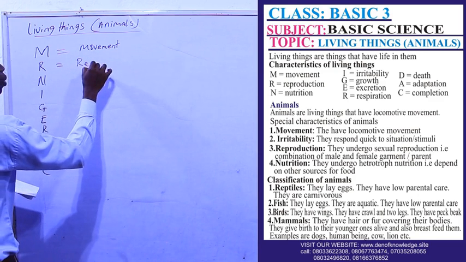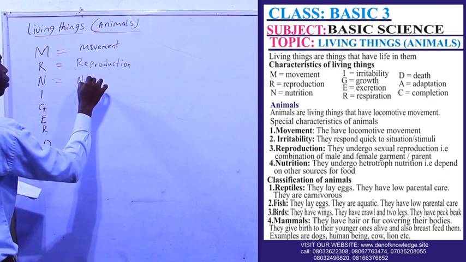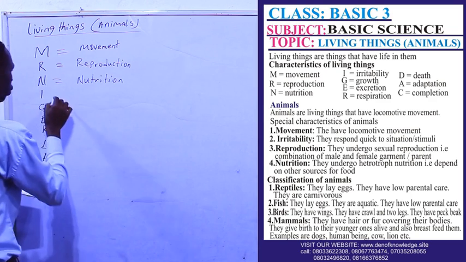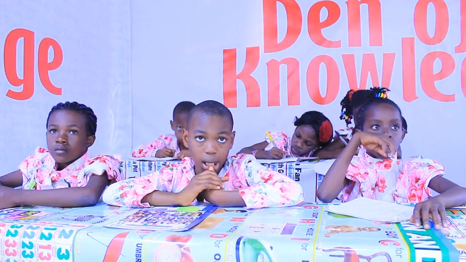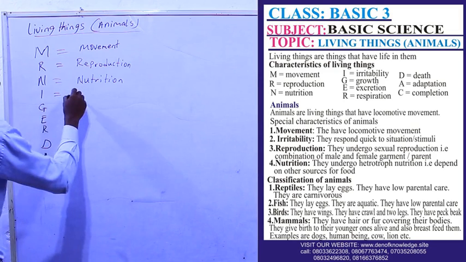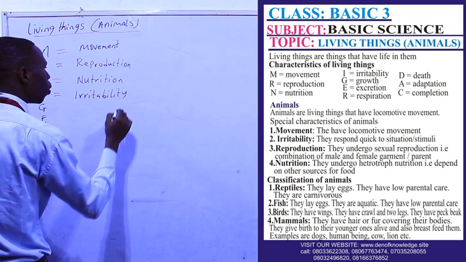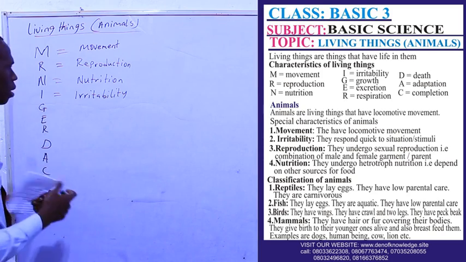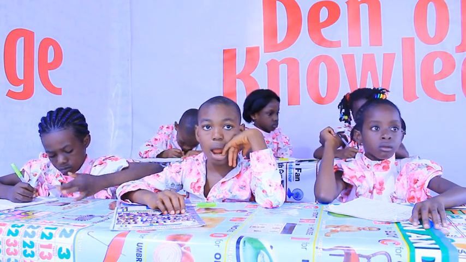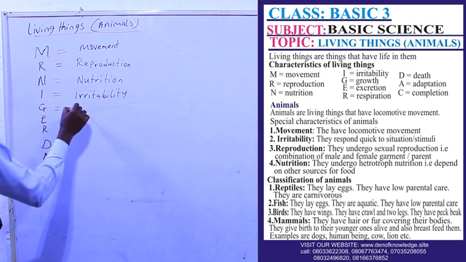Two, reproduction. Nutrition for N. You know what is nutrition? Nutrition is feeding, how they eat. Living things must feed. We have I, irritability. What is irritability? How they respond to stimulus. Like if you pinch a living person, the person will feel the pain. That is irritability.